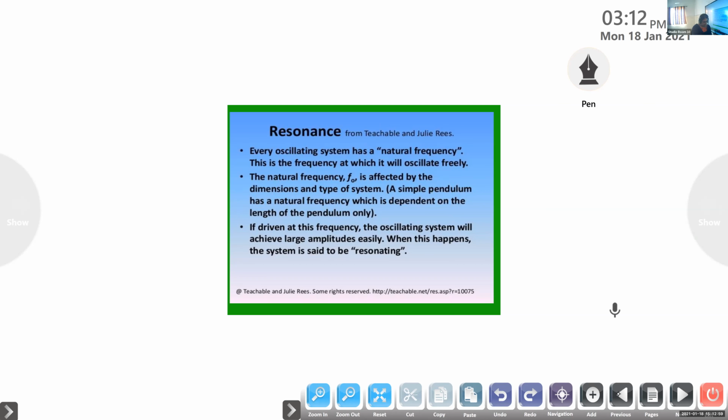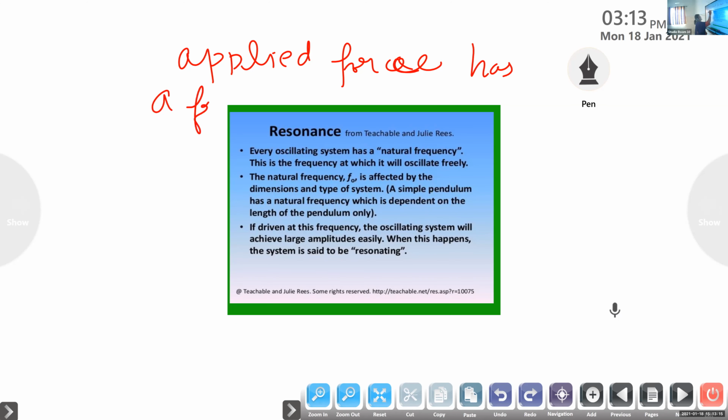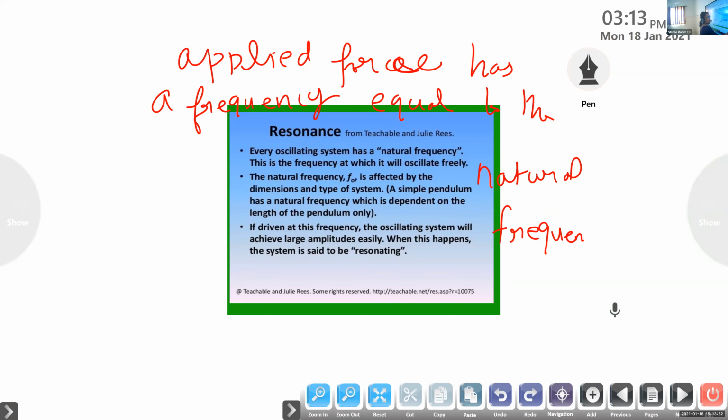when an applied force has a frequency equal to the natural frequency of a body, it will vibrate with maximum amplitude.